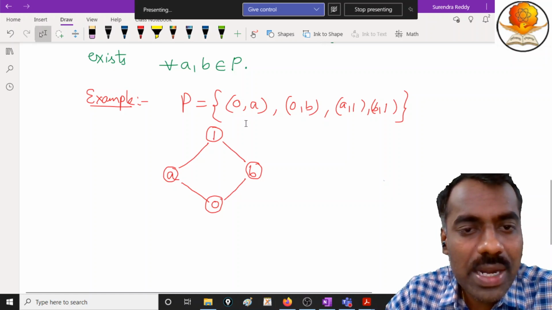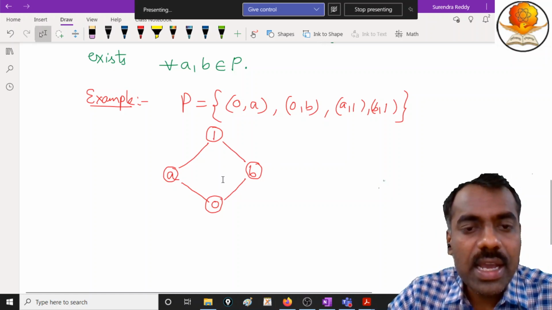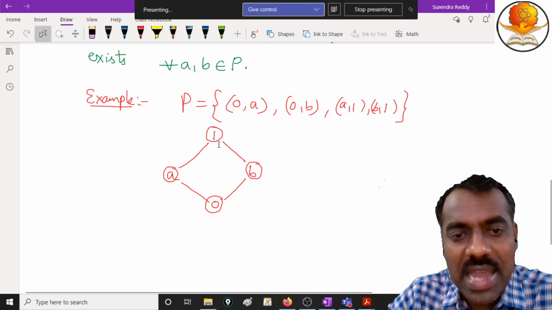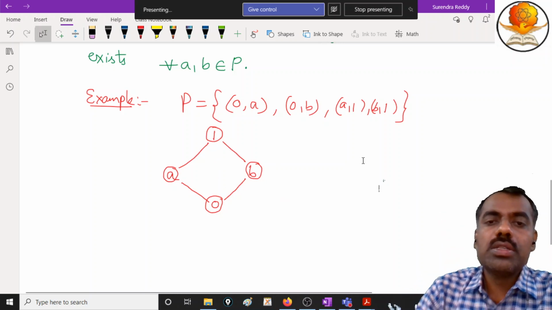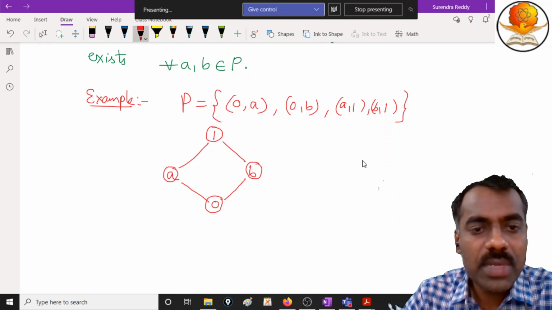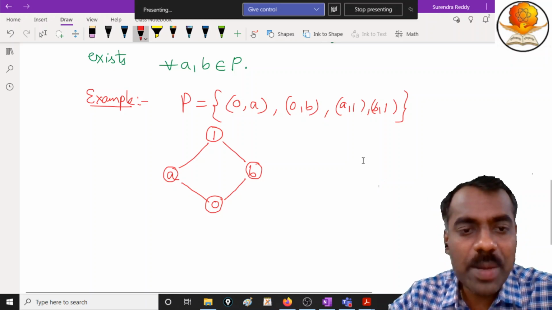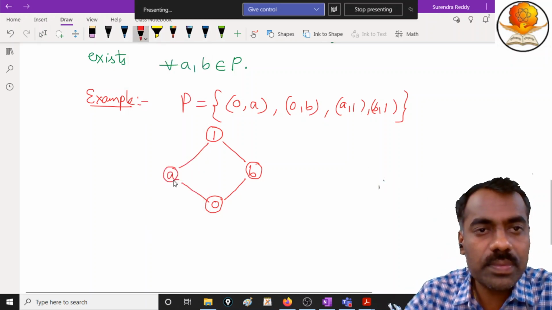So 0 comma 1, we have not yet defined the Hasse diagram, just for your understanding, right? So you no need to put this line here. By transitivity it is gone, right? Okay, so now why is this a lattice? If you take these two elements, then for these two, what is the infimum?